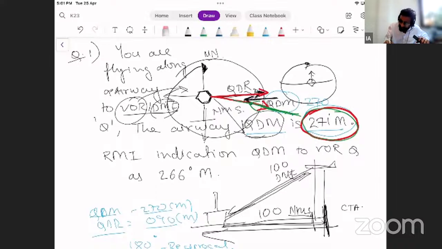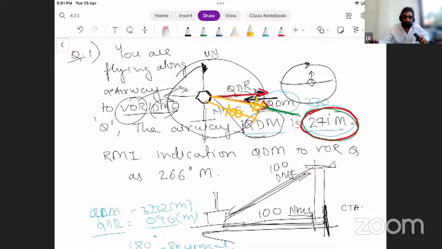You just say that, okay, my aircraft is here, the bigger wing ahead, and this distance right now is 100 nautical miles. So you have your distance, that is 100, and you know now where your aircraft is.